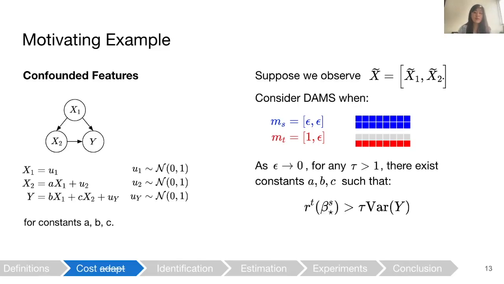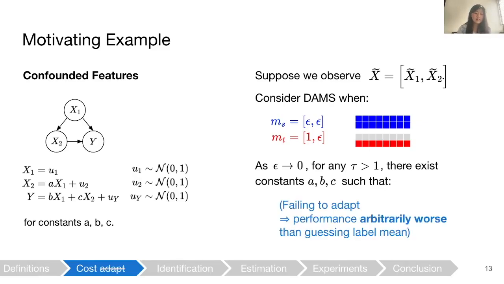Then we can show that the risk of the optimal linear source predictor in the target domain can be arbitrarily worse than the variance of y. That is, failing to adapt can result in performance that's arbitrarily worse than guessing the label mean. Later on, we'll show how adaptation is possible and we can obtain the optimal target predictor in this scenario.